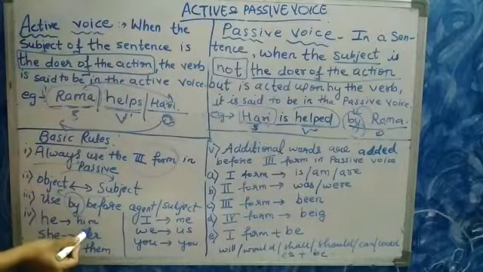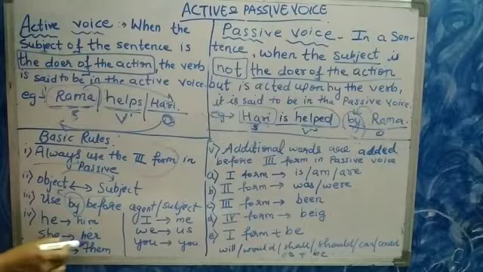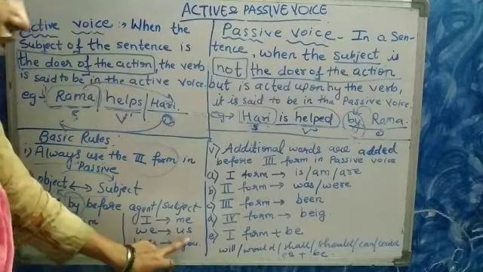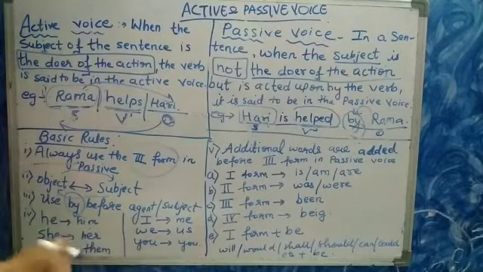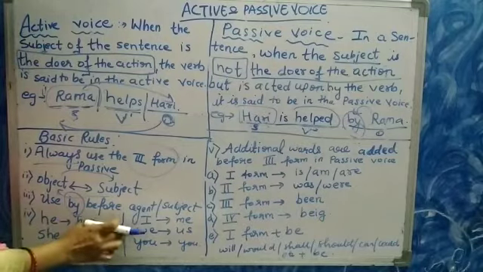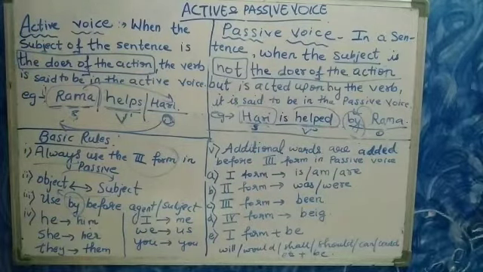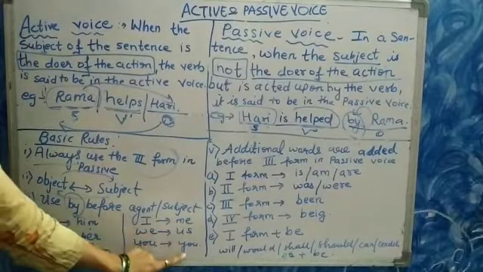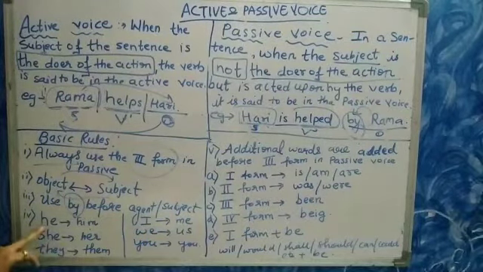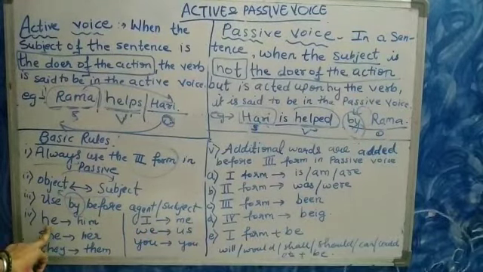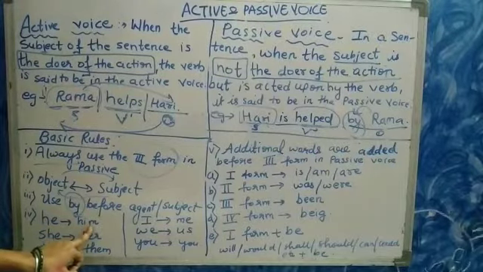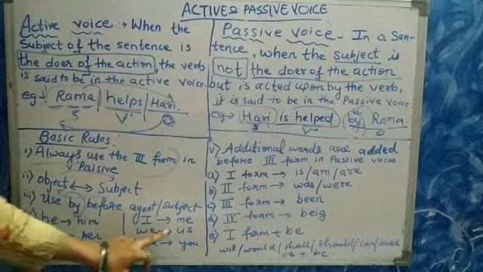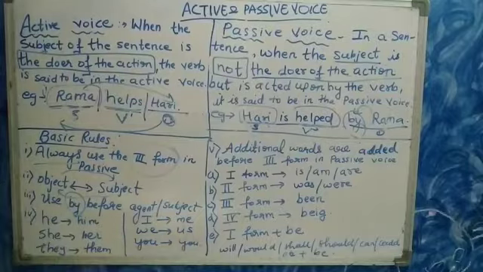Now he changes to him. She changes to her. They changes to them. I changes to me. We changes to us. And you changes to you. These he, she, they, I, we, you are subjective words. And him, her, them, me, us and you are all objective words. So whenever he is the subject in active voice, it changes to him when we change to passive voice. She changes to her, they to them, I to me, we to us, and you stays as it is.